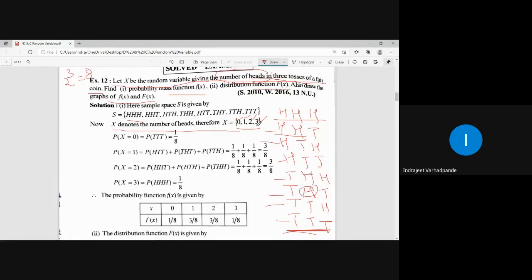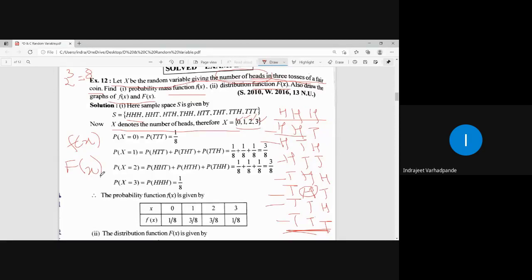Now my job is to calculate the probability distribution or probability mass function for the given random variable, which takes values 0, 1, 2, and 3. What are their probabilities denoted by? For a random variable x, their probabilities are denoted by small f of x. The distribution function will be denoted by capital F of x.